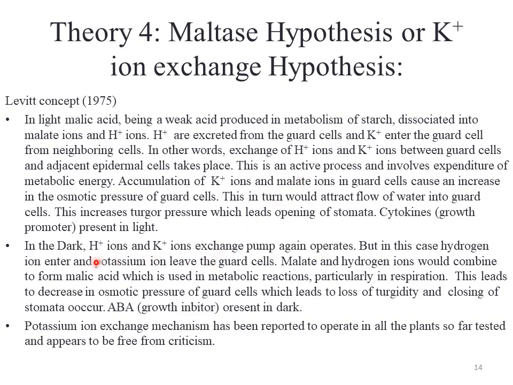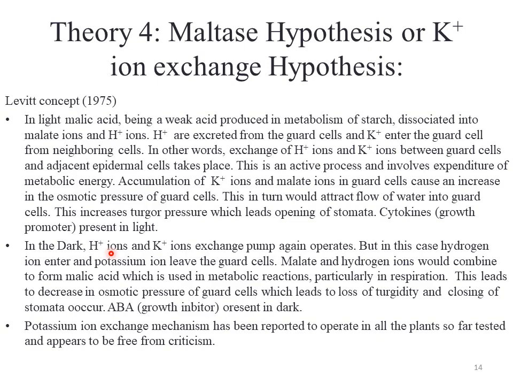But during night, in the absence of light, when photosynthesis does not occur, this potassium pump gets into reverse or backward direction. So potassium moves out of the guard cells, and chloride ions also. So the protons move into the guard cell. As a result, turgor pressure of the cell reduces. So water moves from the guard cell towards the cell where the concentration is lower, and the demand of water is more.